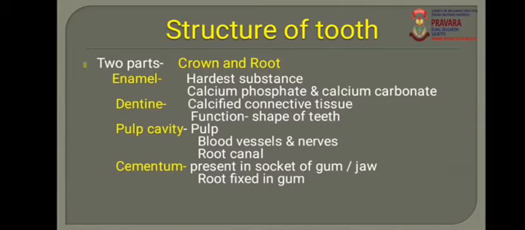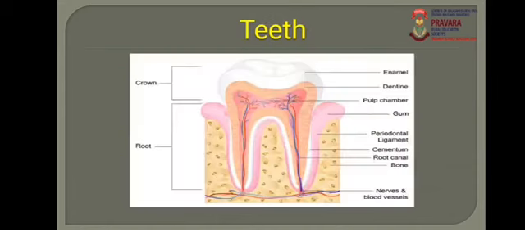Structure of the tooth. It comprises two regions, the crown and the root. The crown is the anterior region of the tooth, and the root is the region which is fixed into the jawbone or the gum. The visible portion of the tooth is the crown, and the non-visible portion of the tooth is the root, which is embedded into the jawbone.